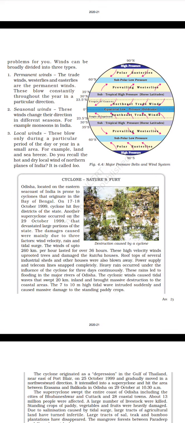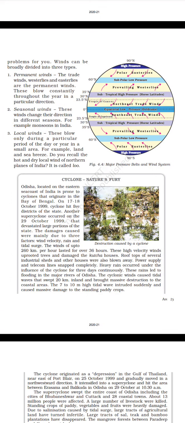Cyclone: nature's fury. Destruction caused by a cyclone. Odisha, located on the eastern sea coast of India, is prone to cyclones that originate in the Bay of Bengal. On 17 to 18 October 1999, a cyclone hit 5 districts of the state. Another super cyclone occurred on the 29th October 1999 that devastated large portions of the state.